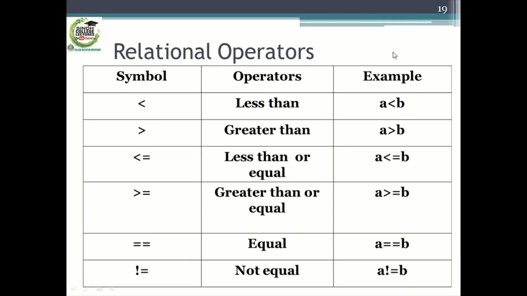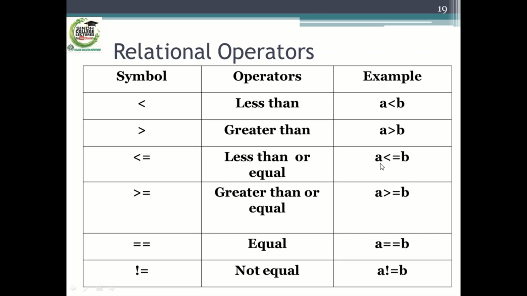Relational operators: if we are going to compare two values, then we apply these relational operators. These are relational operators: less than sign. A less than B: the result of this expression would be true if the value of A is less than B. This is an expression that shows A greater than B. The result of this expression would be true if the value of A is greater than the value of B.